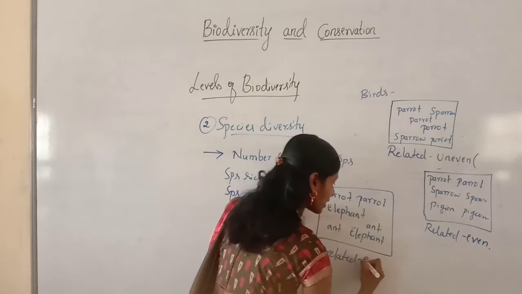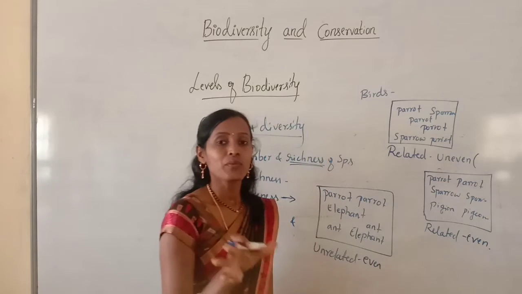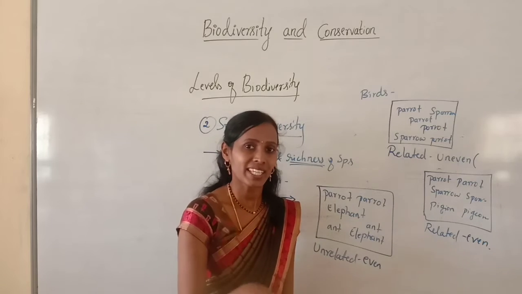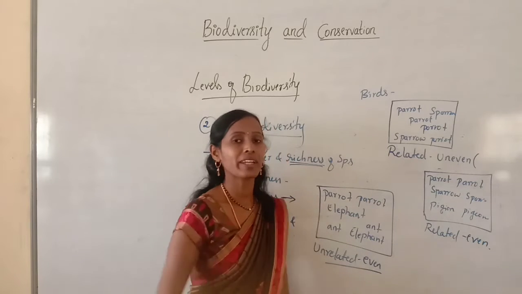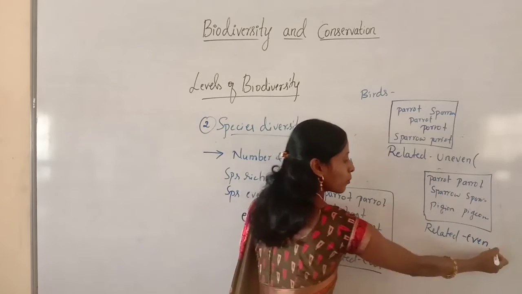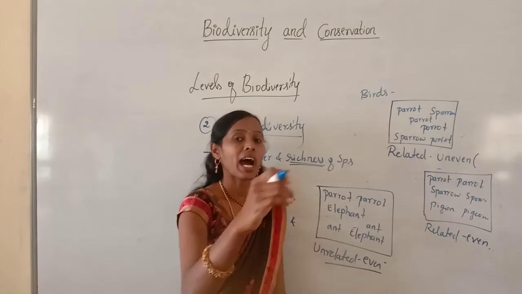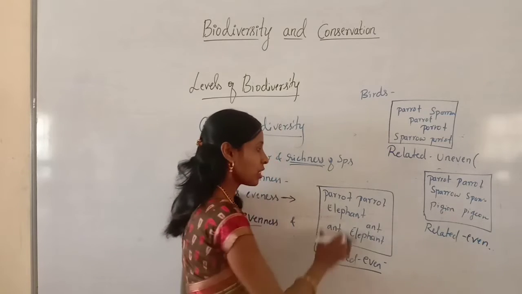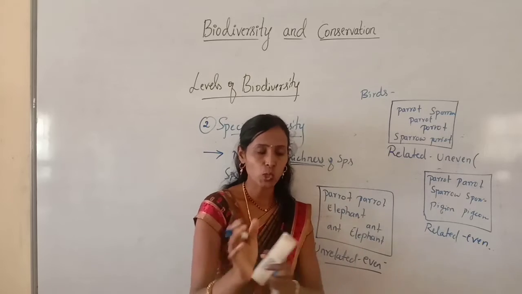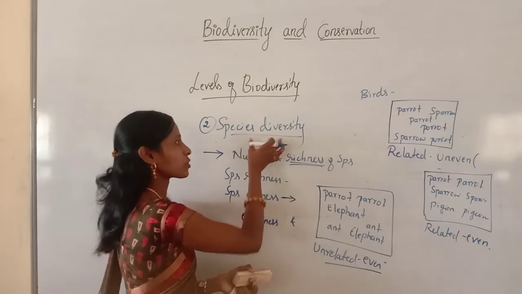That's why they are even. When the community has different species and they are even, they show very high diversity. Here it is less diversity, here more diversity, here even higher diversity because of different species as well as their evenness.